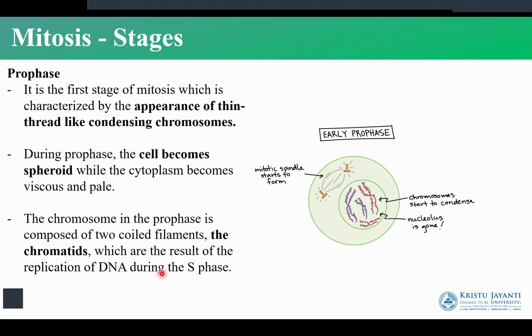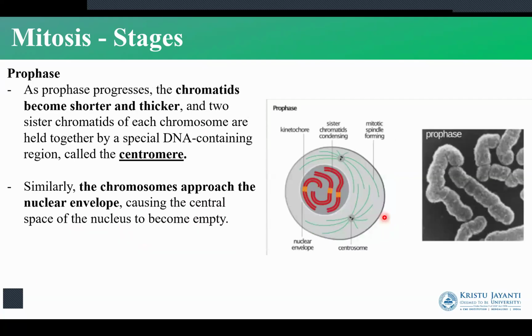So here what happens is after this DNA has been replicated, in the prophase they will start condensing in order to form chromosomes. The chromosomes will now have the chromatids. So as you can see, we have the early prophase, which has the formation of the chromatids, as you can see in this image as well. We have the formation of the chromosomes in the form of chromatids. So for this to happen, the DNA has to condense. So they will become shorter and thicker. And the two chromatids are held together with the help of the centromere. The chromosomes will approach the nuclear envelope.